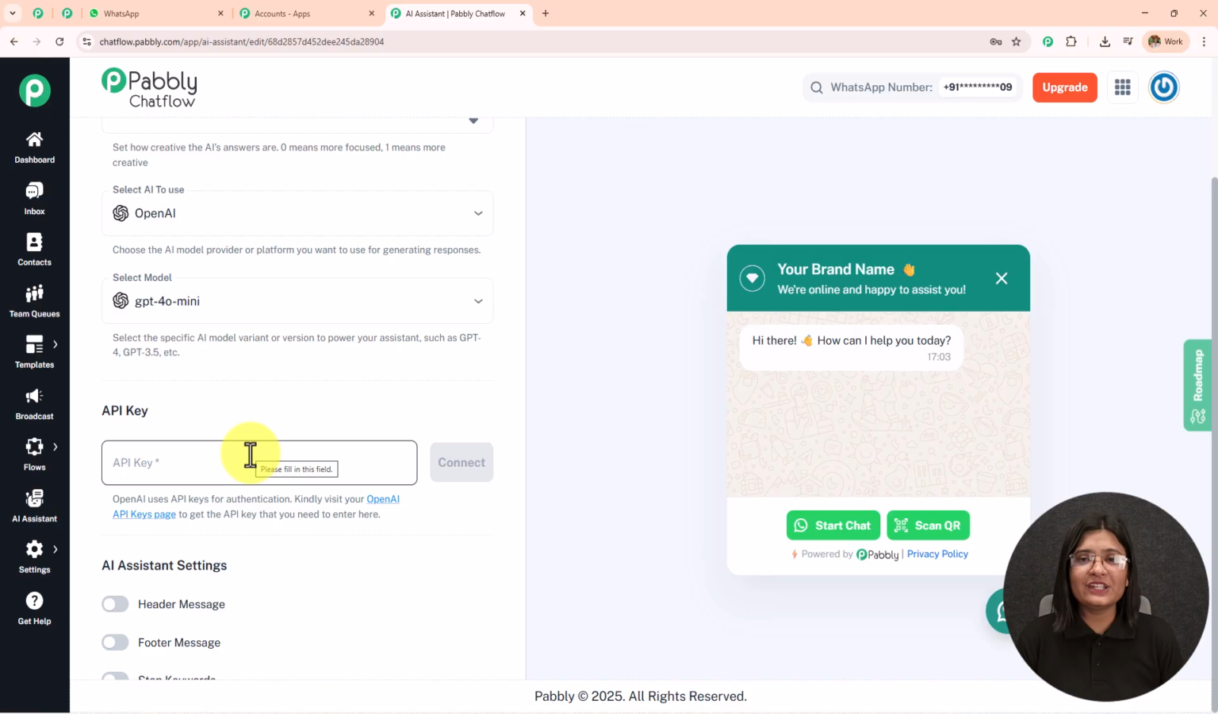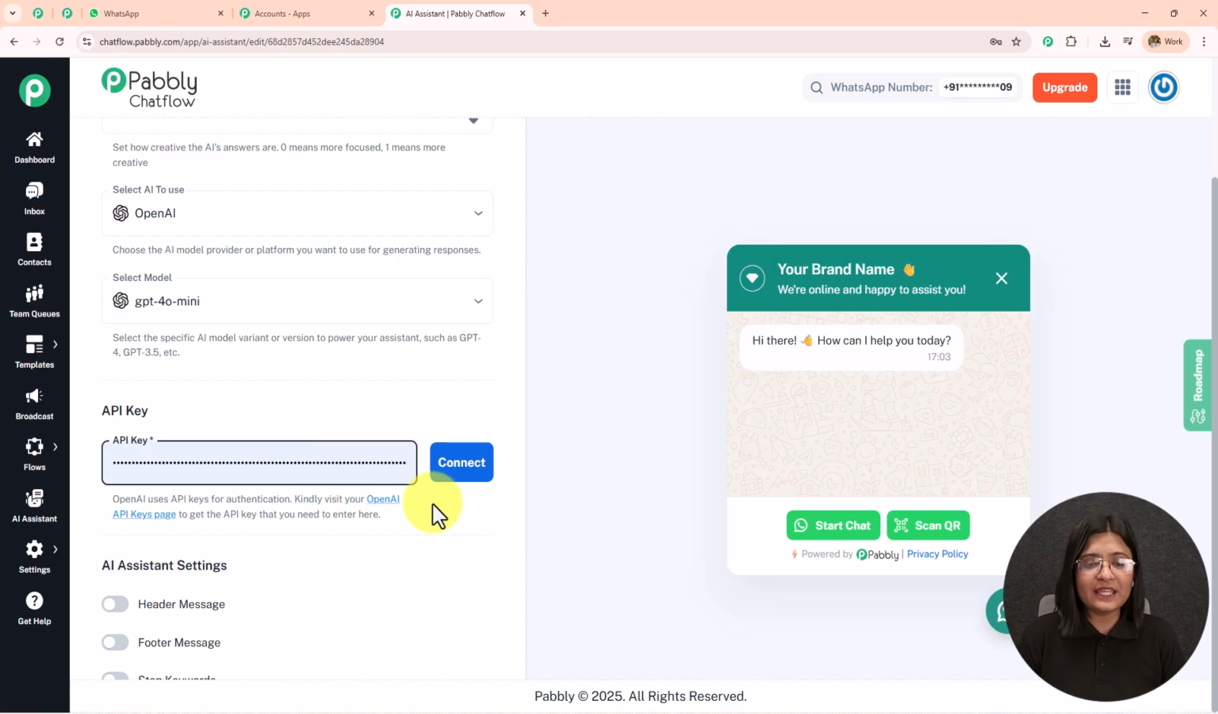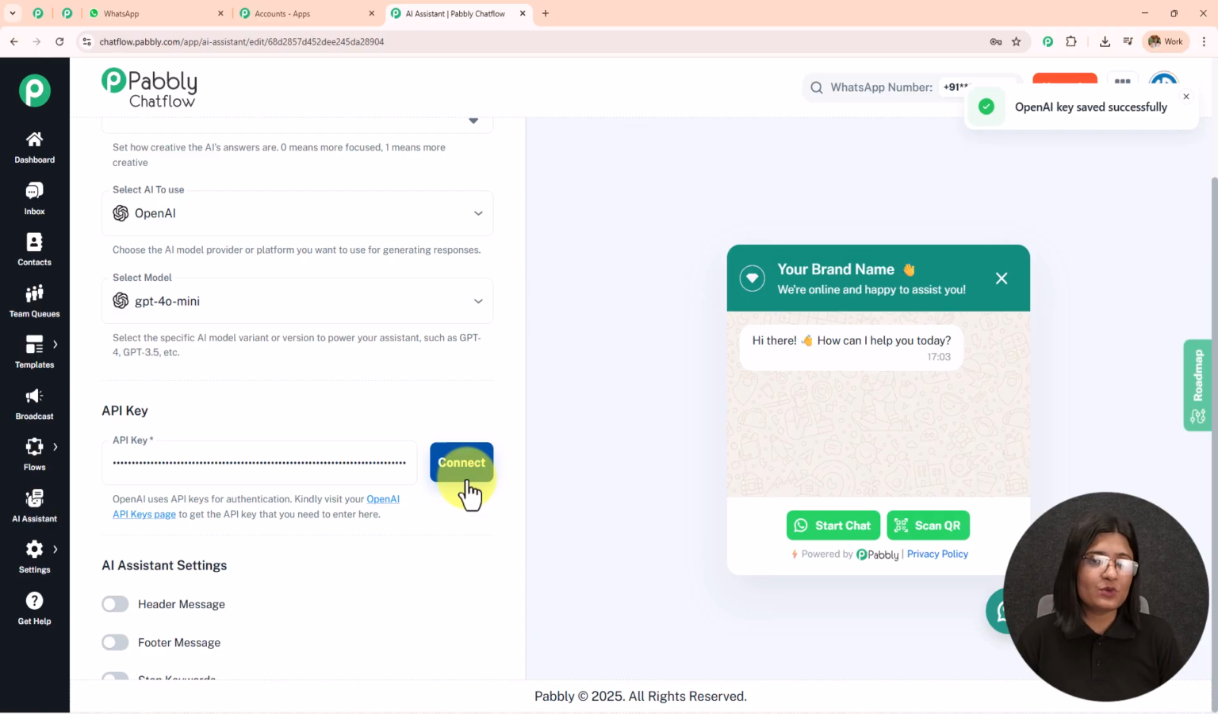Now here I have already generated the API key, which I'm going to paste. And after adding this API key, you simply need to click on this connect. Now please make sure when you add your API key, you have to click on this connect, otherwise it won't be saved.